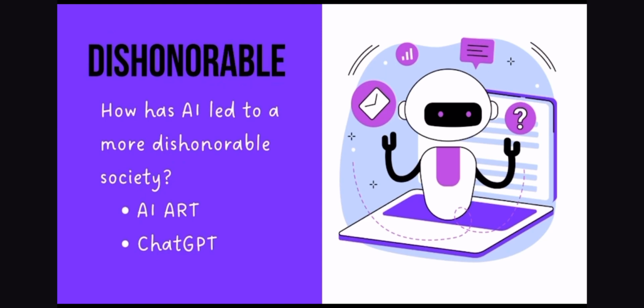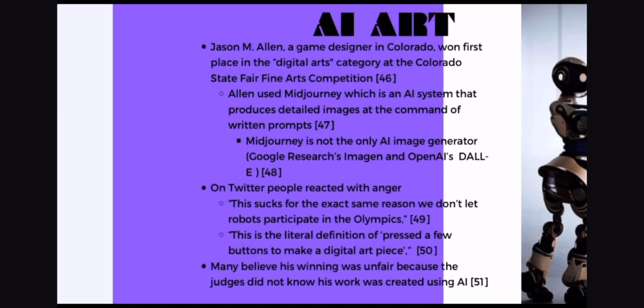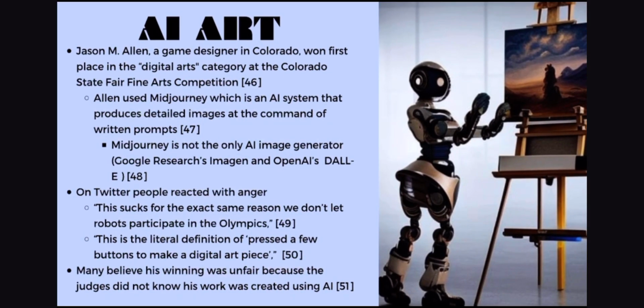How has AI led to a more dishonorable society? Examples of this are AI art and ChatGPT. AI art. Jason M. Allen, a game designer in Colorado, won first place in the digital arts category at the Colorado State Fair Fine Arts Competition. Allen used Midjourney, which is an AI system that produces detailed images at the command of written prompts.